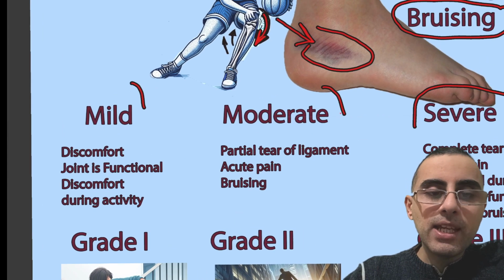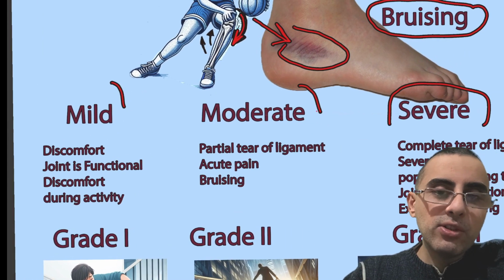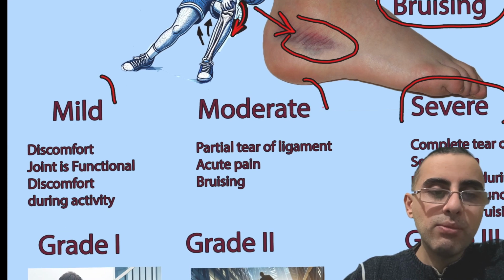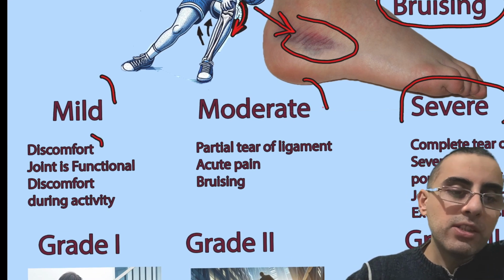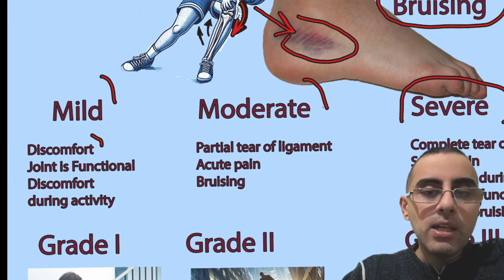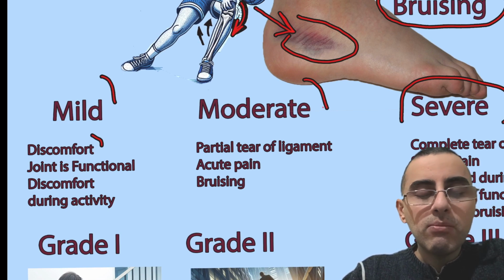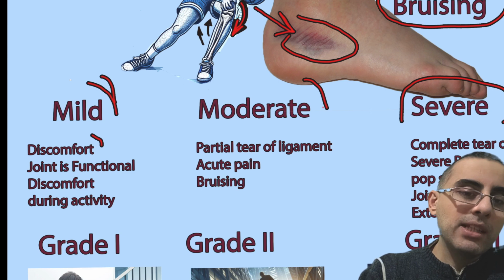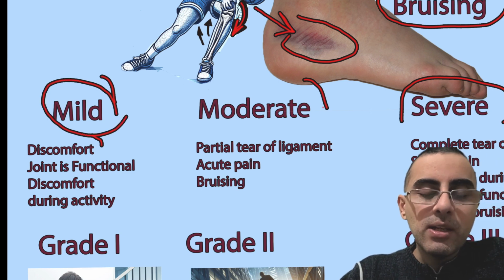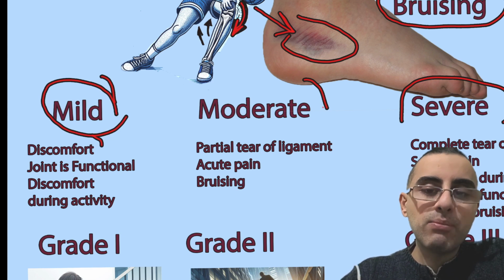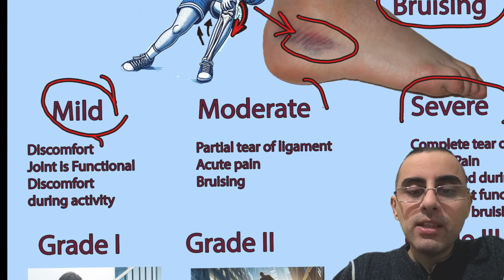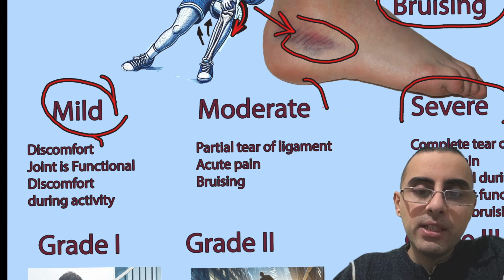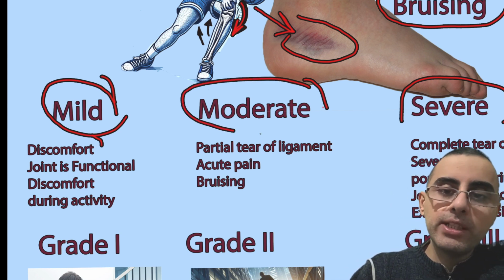What happens in mild cases? In mild cases we have microscopic trauma and it's not very important. We have discomfort in the joint, but the joint is fully functional. We have discomfort during activity, but the person will call it discomfort more than pain. So it's mild. If a person says that he or she has discomfort during movement in the joint, it's a mild sprain.